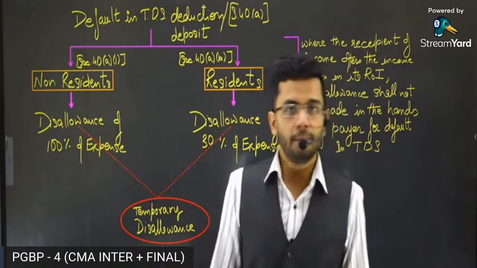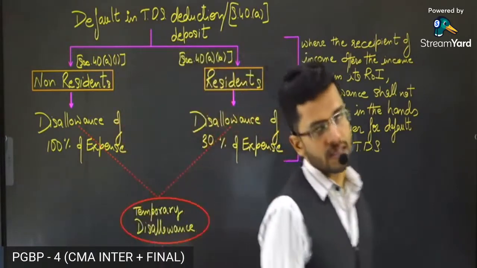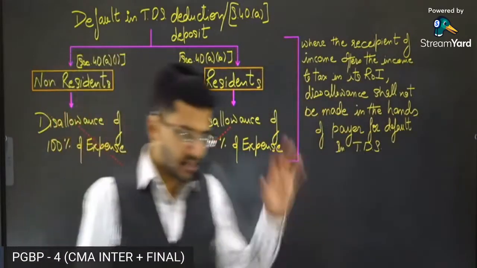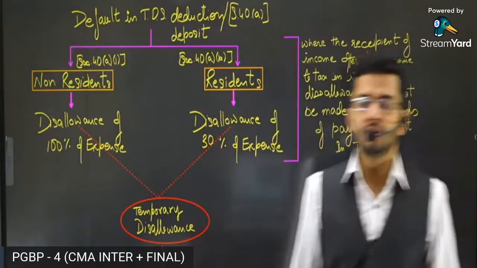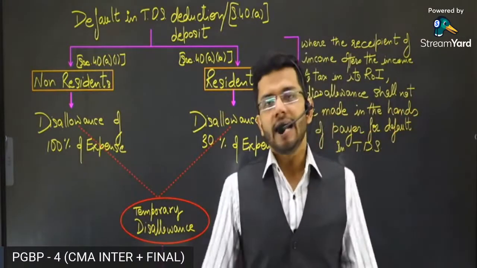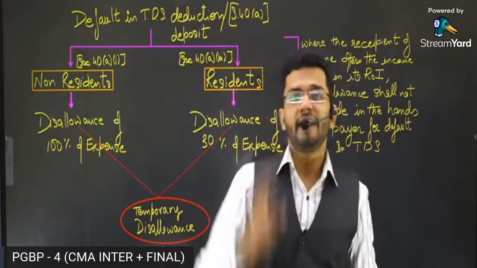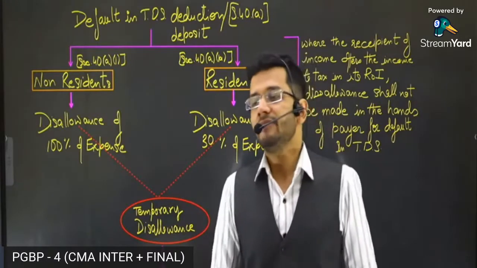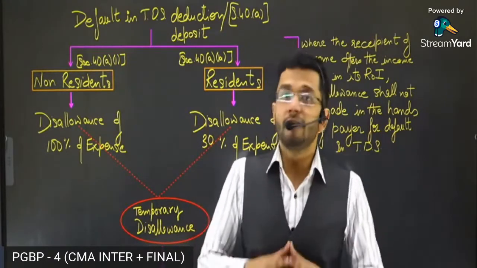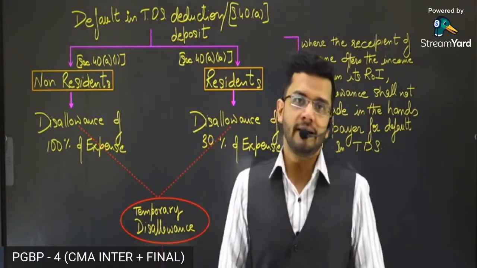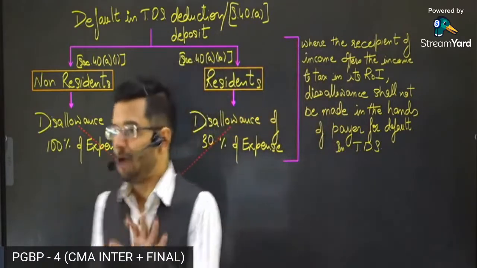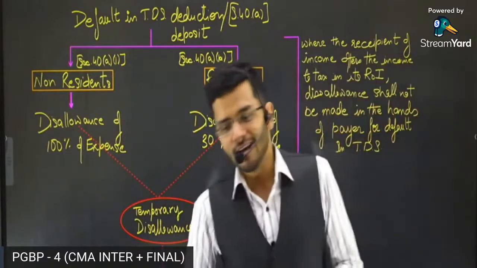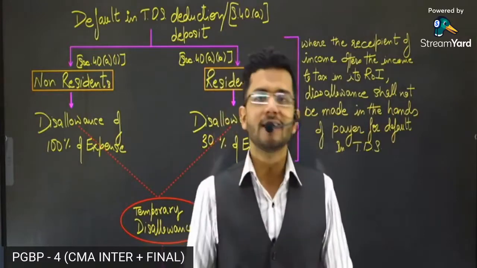In this particular part, we are going to focus on disallowances. In the earlier parts, we had focused on deductions, which are allowances. So, what are disallowances? Guys, certain expenditure, despite the fact that they are incurred for business purpose, used for running business and carrying on the business, despite all those features, the Income Tax Act says, I will not permit you to reduce your profit to the extent of that expenditure. I'm not going to allow you deduction of that particular expenditure. Those are known as disallowances.